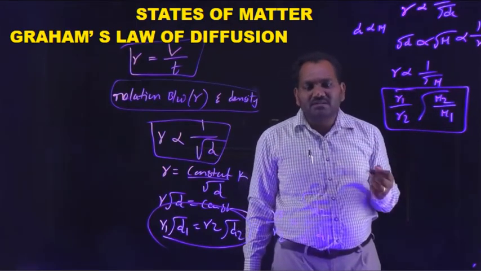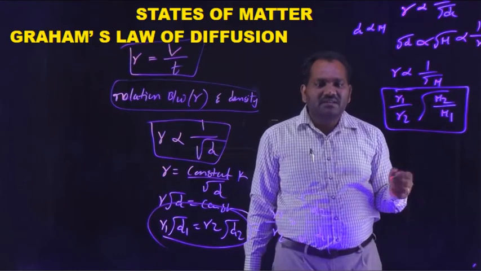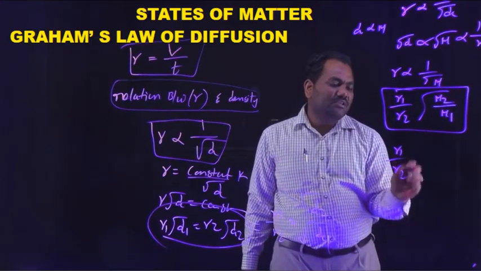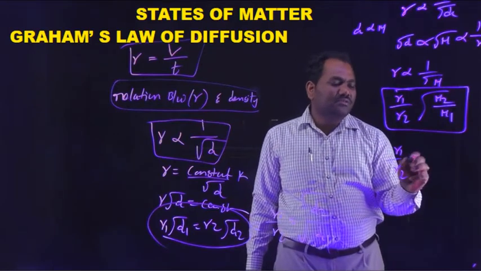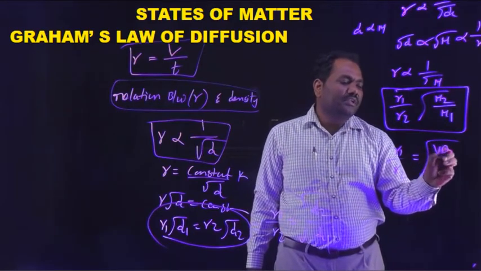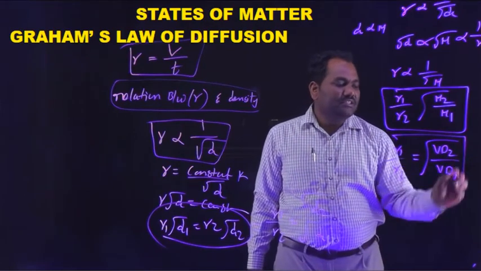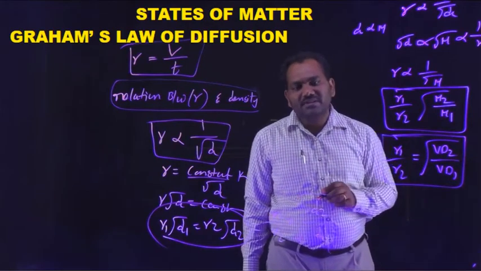And we know another expression is also there, the vapor density. We can derive another expression: R1 by R2 is equal to root VD2 by VD1. This is another expression for Graham's law.